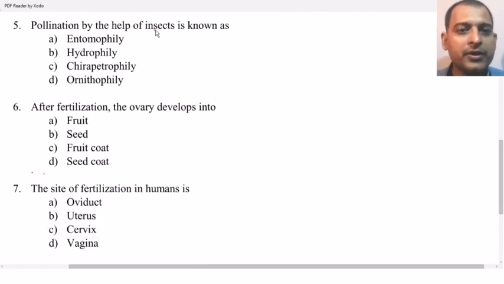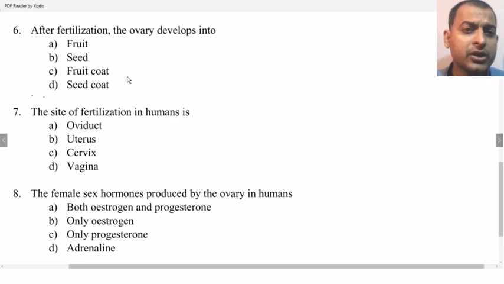Pollination by the means of insects is known as entomophily, hydrophily, chiropterophily, ornithophily. The correct answer is entomophily. Entomophily is by insects, hydrophily by water, ornithophily is by birds. After fertilization, the ovary develops into fruit, seed coat, fruit coat. The correct answer is fruit. The ovary develops into fruit, the ovule develops into the seed.